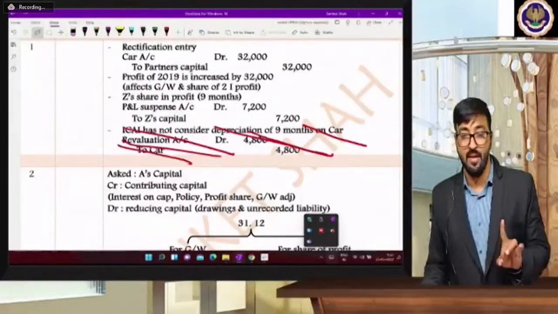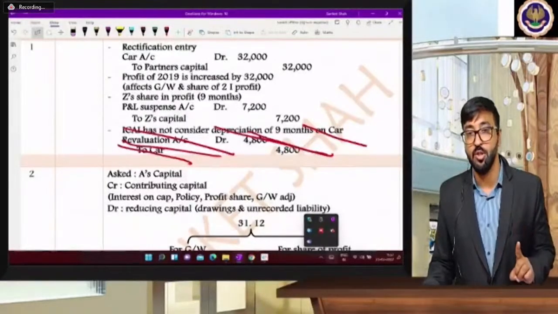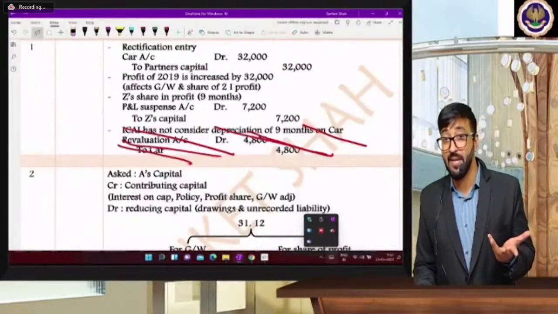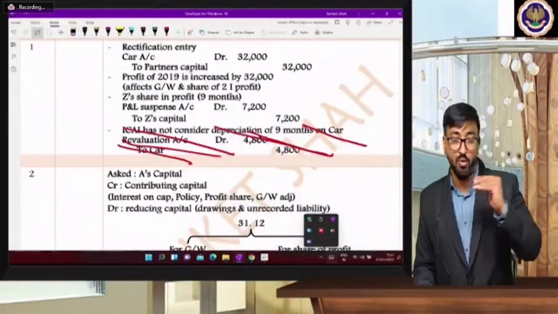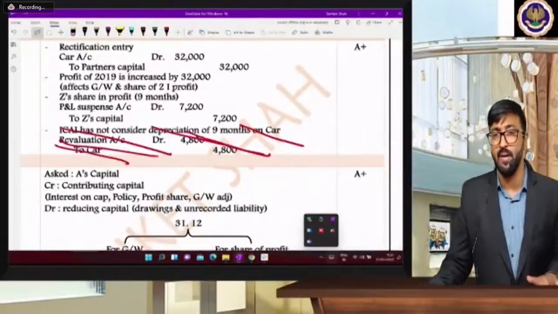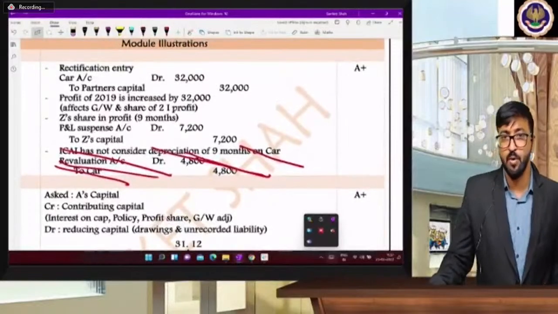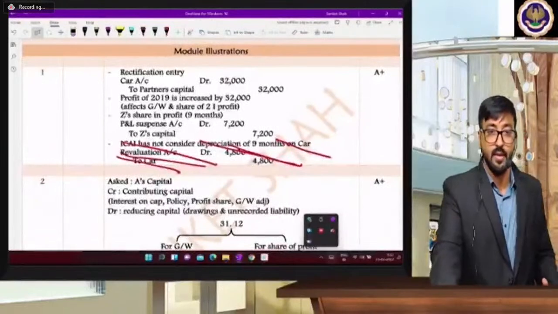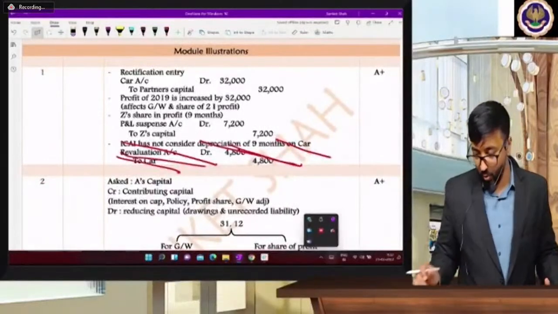Please understand, it is not at all a difficult question, only these tricky adjustments: P&L adjustment account, P&L suspense, and then rectification. That's why you find this problem difficult, but I'm telling you it's not at all difficult. A plus category question. You can take a screenshot of this, yes, index if you want.